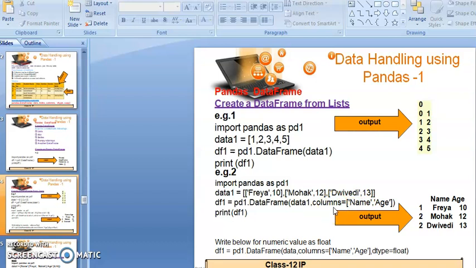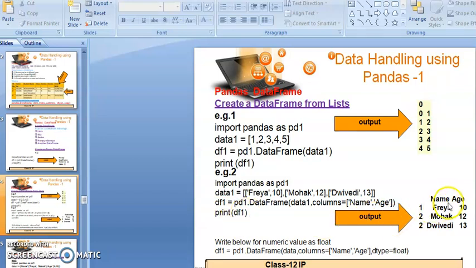And I want to label the columns also with names. The columns parameter is columns equals name and age. So name comma age, I have mentioned two columns in each list. So I am mentioning the column names also to label the columns. And finally I will take the printout of the result variable, and my result is stored in df1. So here you can check print df1.